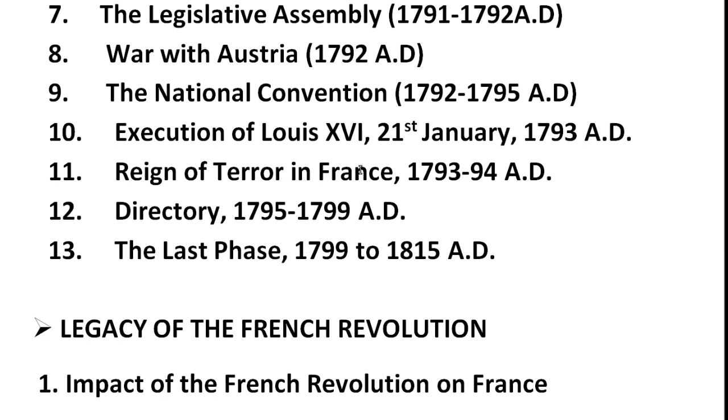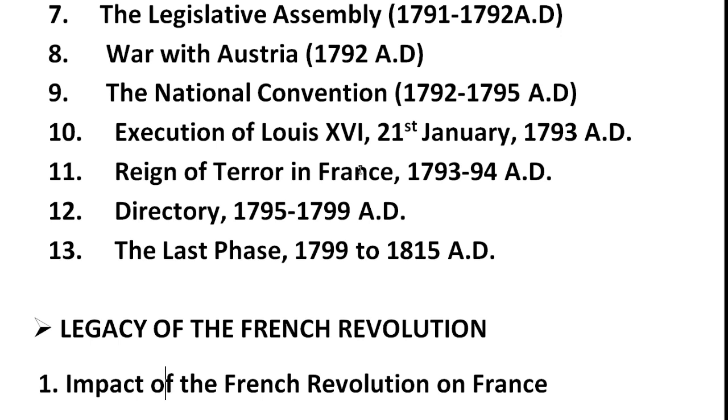Reign of Terror was let loose in France, and it continued for about 1 year. About 5,000 persons were butchered in Paris alone. So that's why that situation was known as the Reign of Terror.